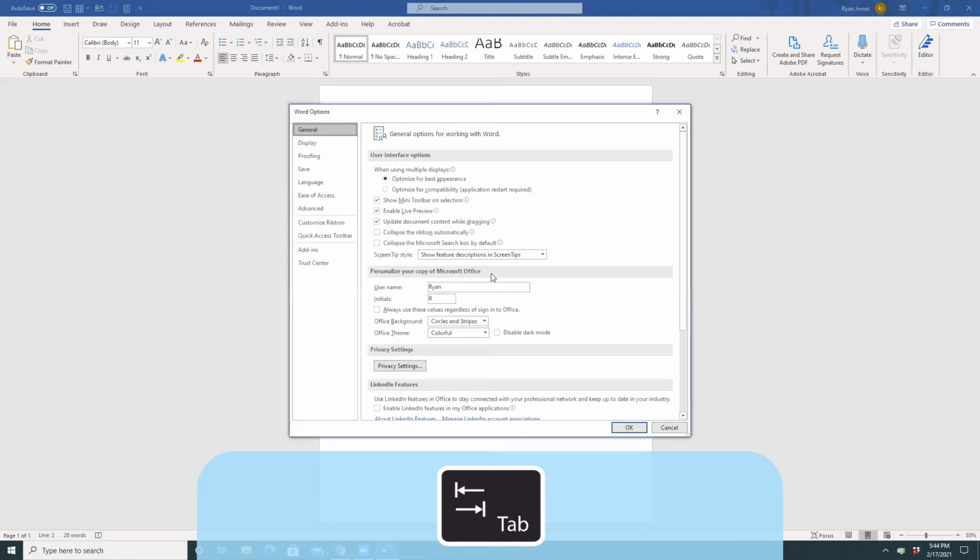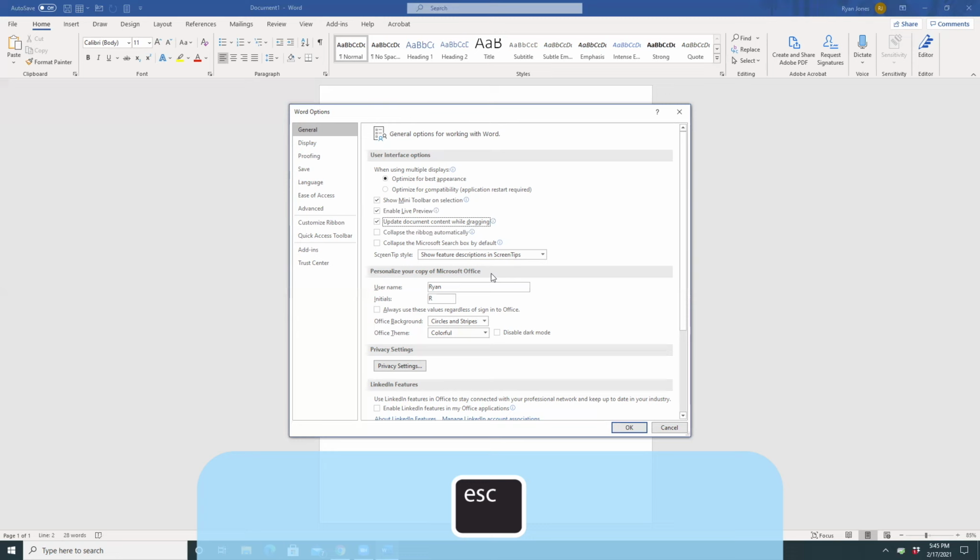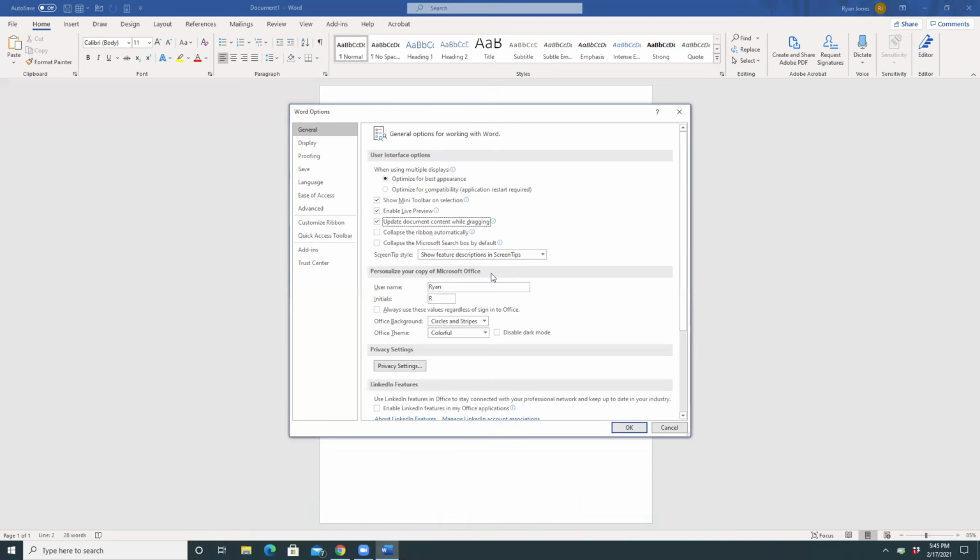I'm going to press tab and there's a few checkboxes coming up here. User interface. Show mini toolbar on selection checkbox checked. So those words at the end, checkbox, tells me this is a checkbox, and then it said checked, which tells me that this particular one is checked. Enable live preview checkbox checked. Update document content while dragging checkbox checked. So all three of these are checked. If I get to one that's not checked, JAWS would say not checked. So I'm going to press escape to close this, and then we'll change this scheme to have JAWS communicate that information via sound, and we'll come back here and try it again.